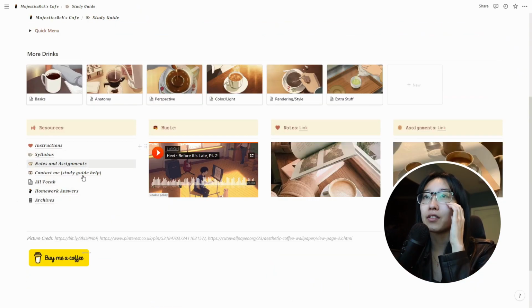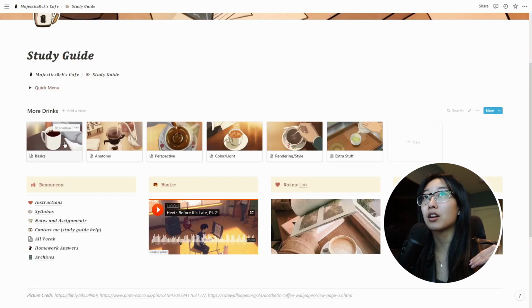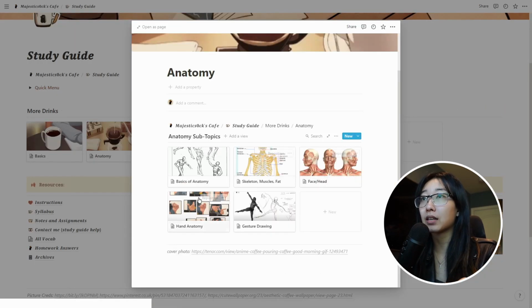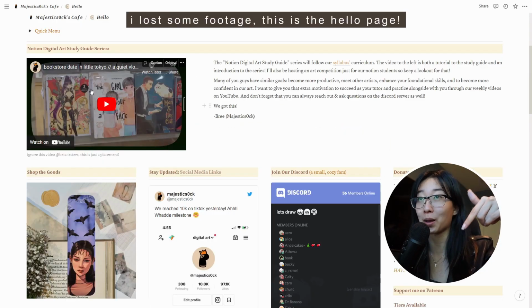Archives, if you want to archive anything, drag anything, I just kind of did it for the feel of it, it's like a trash can. I don't see anyone throwing anything away in there though. These are our study topics: basics, anatomy, perspective, color, rendering style, and extra stuff. This is kind of what it looks like if we open it up, and we'll go into this later. This is where this video is going to go.